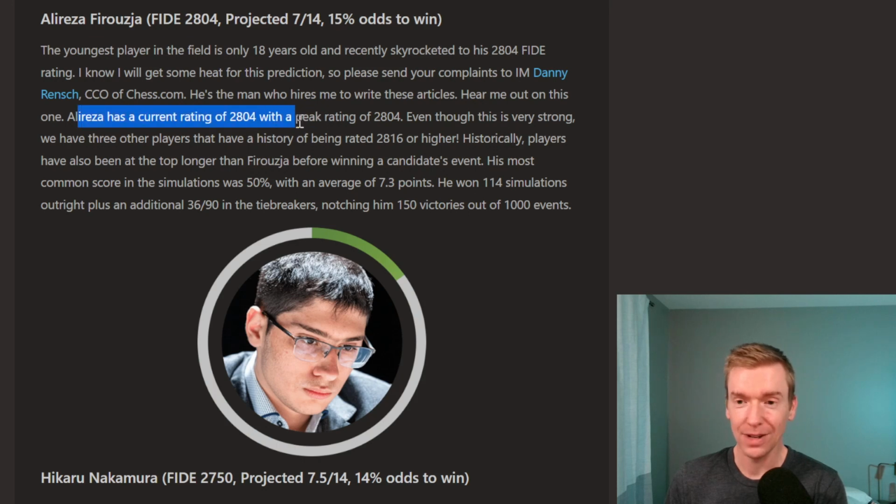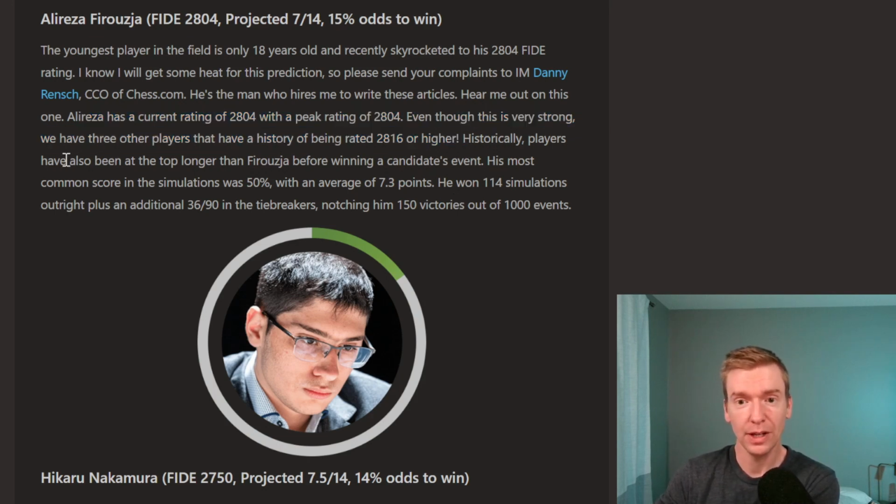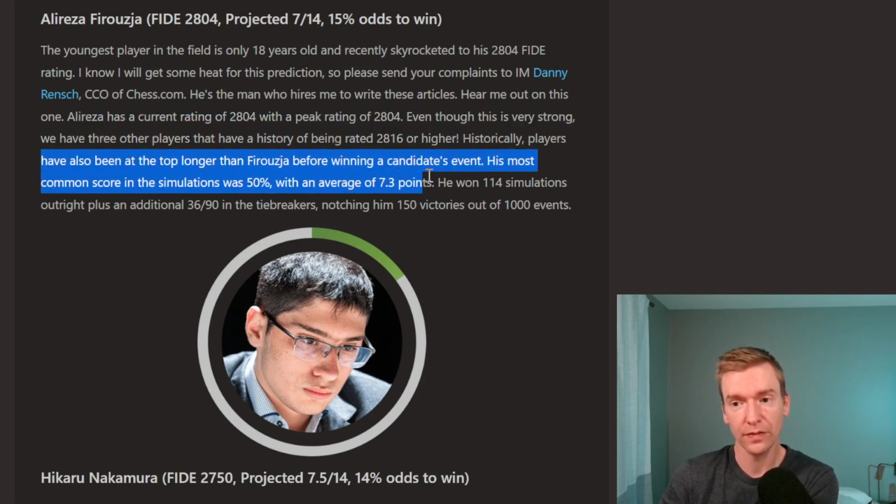And yeah, his current rating is 2804, peak rating 2804. That's very strong. But we have 3 other players in this event with a history of being rated 2816 or higher. And historically, players have also been at the top longer than Firouzja before winning the candidates event. His most common score was 50% with an average of 7.3.